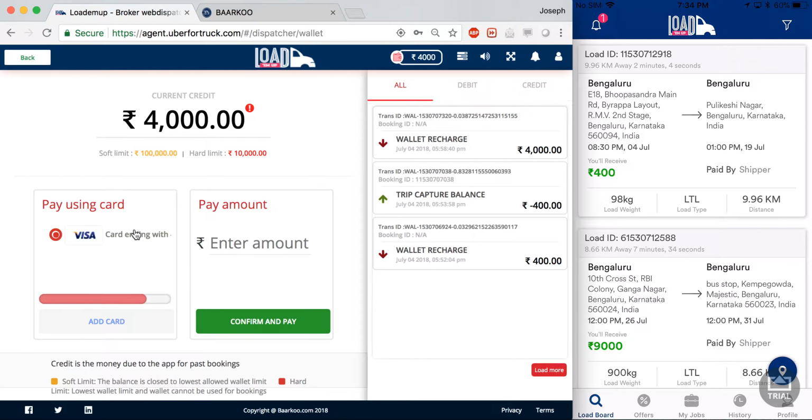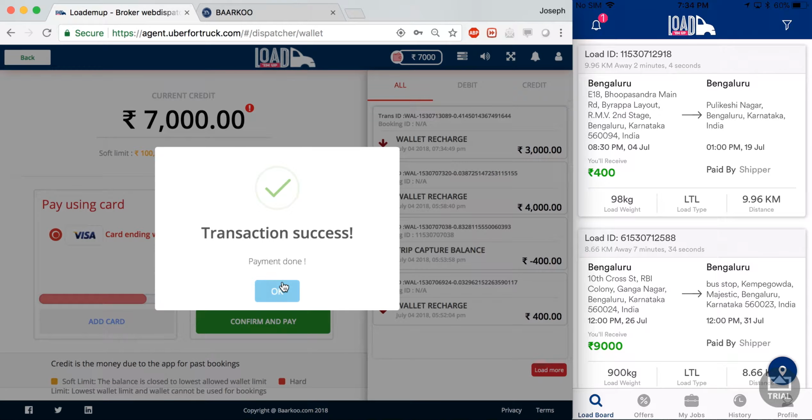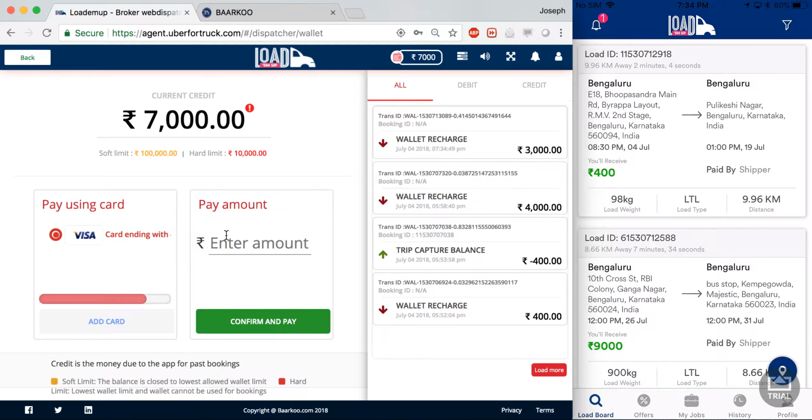And we have already added a card, and it is the same Stripe test card that we use in the carrier app. I can now enter an amount that I want to recharge my wallet with and pay. There we go. I've now recharged my shipper wallet for a further 3,000 rupees and the balance now shows 7,000. On the right hand side, I get all the transaction details in this particular shipper's wallet, and I can see that there has been a wallet recharge of 3,000 rupees.